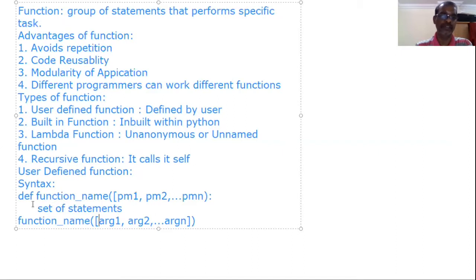After def statement, some indent. One indent we have to give. That is half inch space. Set of statements. Here, function call. Function call means function name within bracket, whatever parameters available in the function definition, we have to give the arguments. This is the syntax for user-defined function. Now, I will write one program which explains clearly how we can use user-defined function.